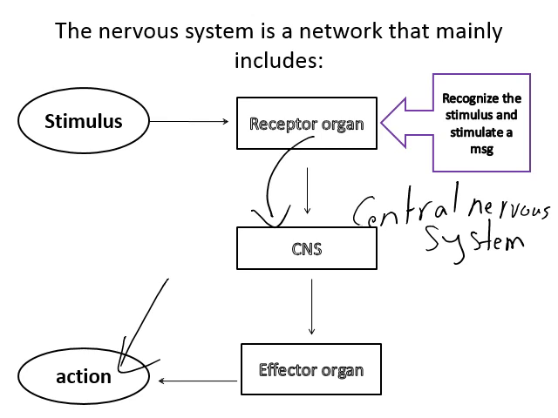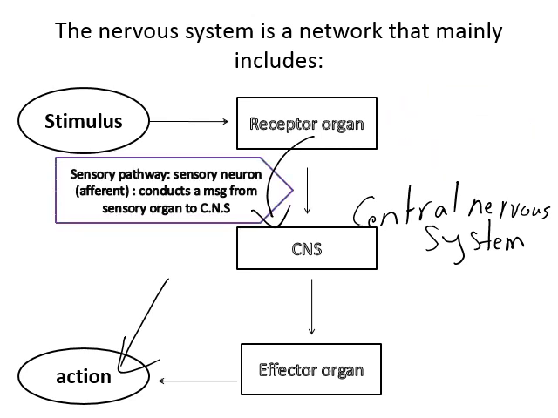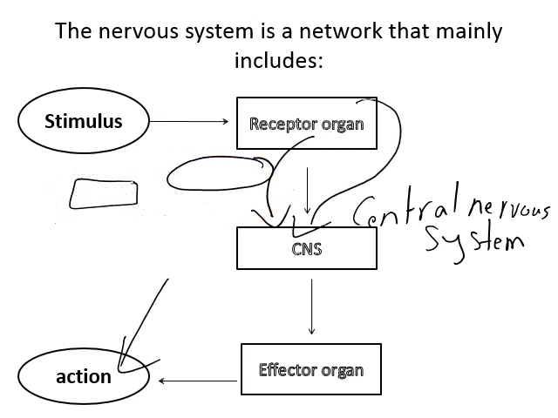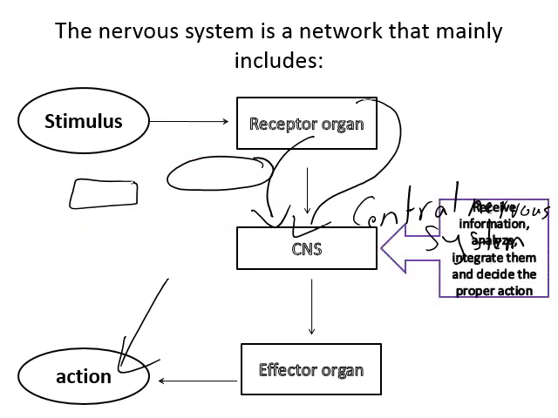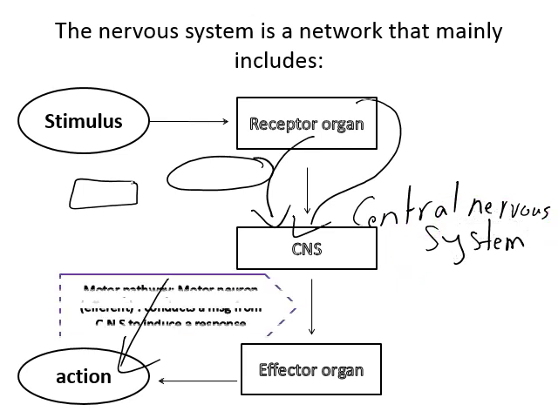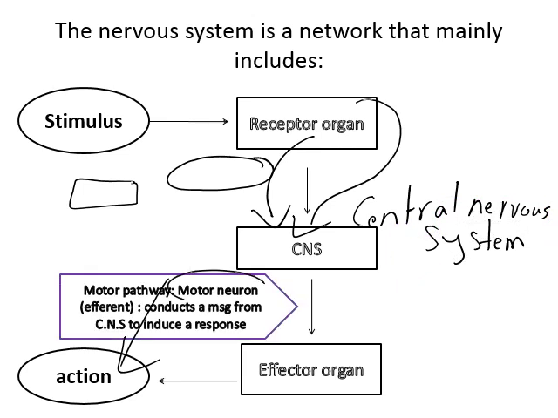My hand recognizes that this cup is so hot, you have to do something about this. Second, we have a sensory pathway between the receptor and the central nervous system. It's called the sensory neuron, or it has another name, afferent. It conducts a message from the sensory organ, which is the receptor organ, toward the central nervous system. Second, we have the central nervous system. It receives information, analyzes and integrates it, decides the proper action, and sends this action toward the effector organ using a motor neuron.